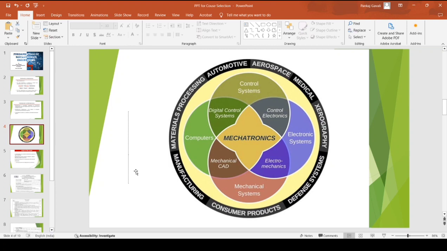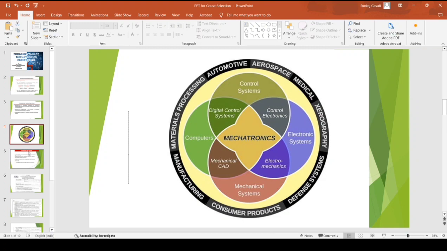So we can say the basics here is that a mechatronic system includes four branches: mechanical, electronics, control system, and computers. And these are the various applications where these mechatronic systems can be used.